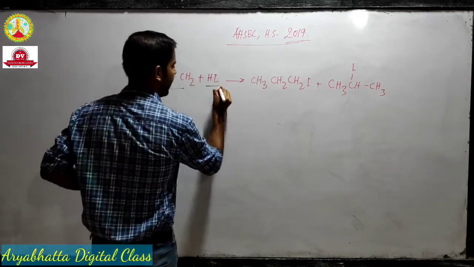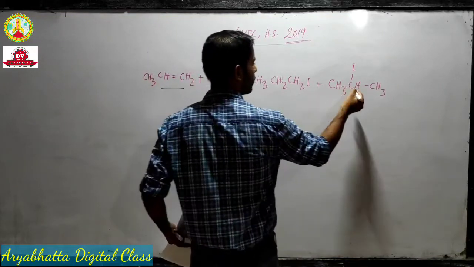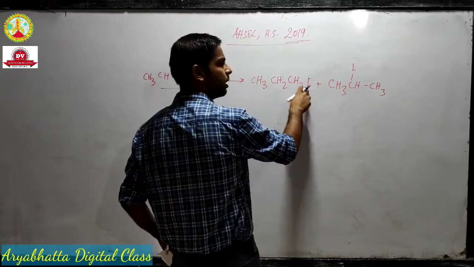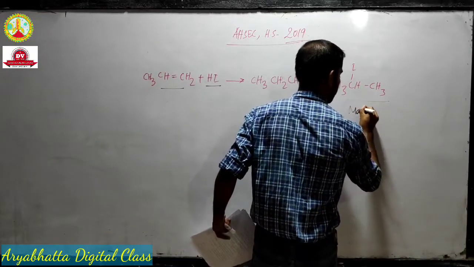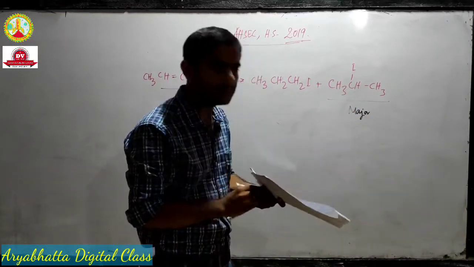Alkene plus HX, Markovnikov addition. Iodine goes to the more substituted carbon, hydrogen goes to the less substituted carbon. That is the major product. Do you see how easy the questions are?